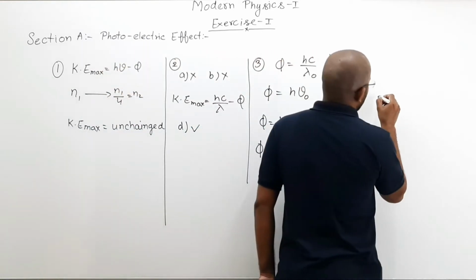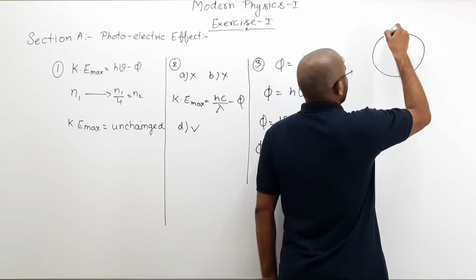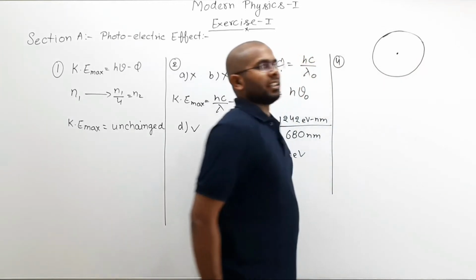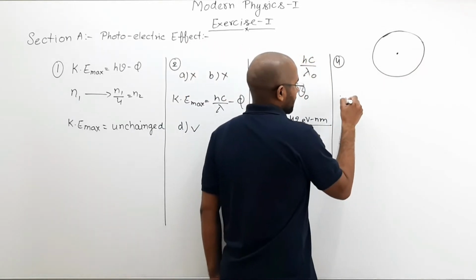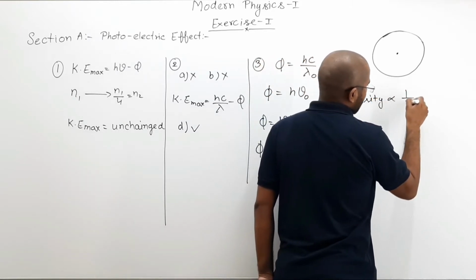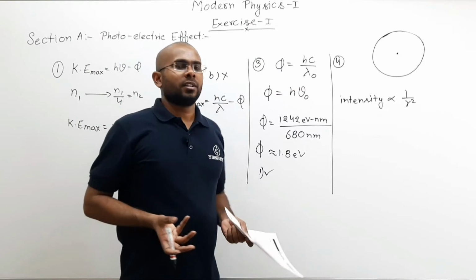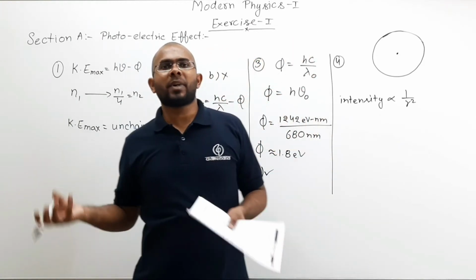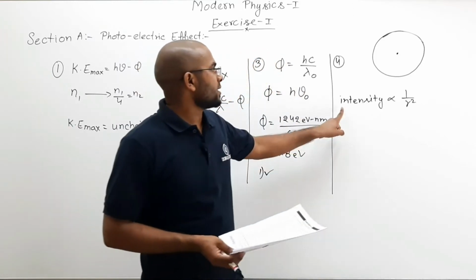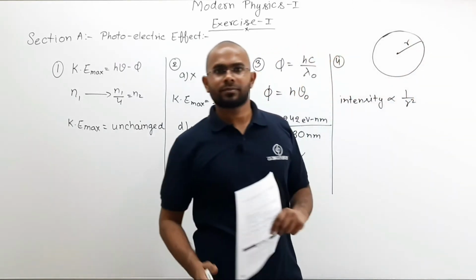So let us say, here is your point source, and you know that for a point source, intensity of the light is proportional to 1 by r square, because intensity is power divided by 4 pi r square. Power remains the same. So for a point source of light, intensity is proportional to 1 by r square, where r is the distance from the point source. Correct?